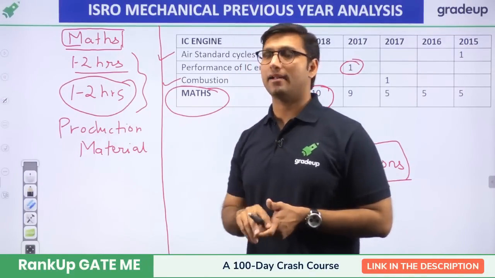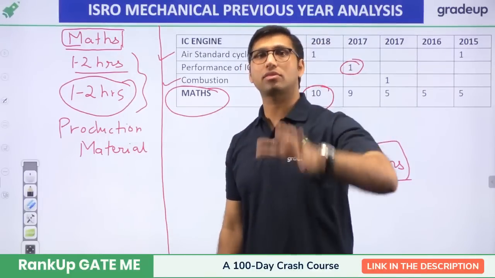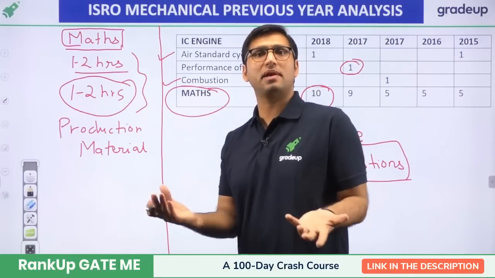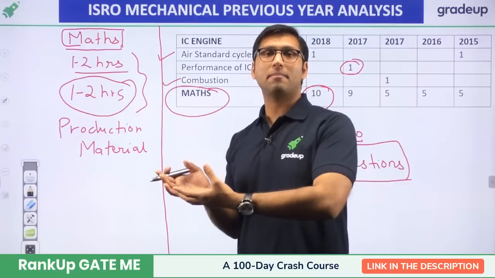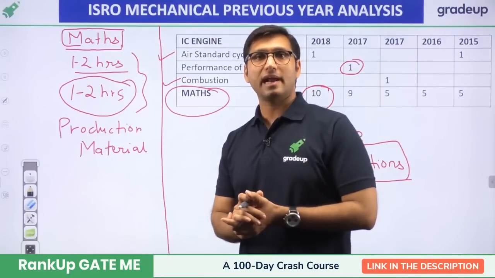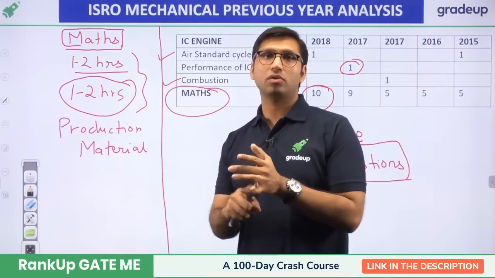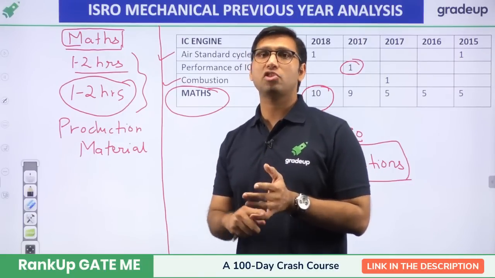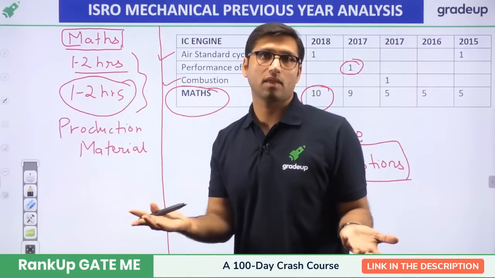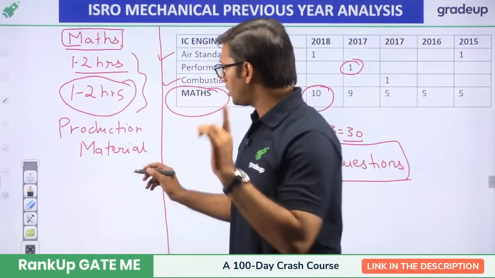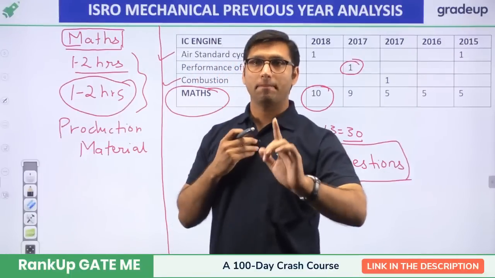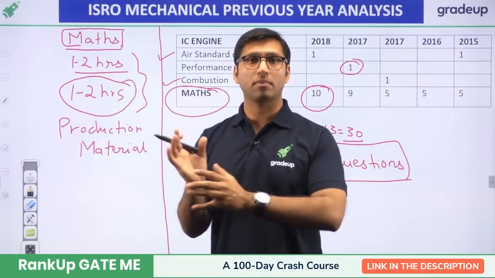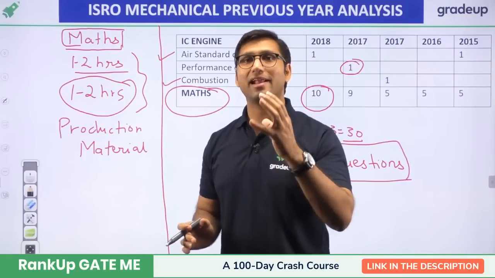You know that there are some subjects from which you cannot solve the questions, like strength of material. The second highest weightage is given to strength of material, around 13%. But there are some topics in strength of material in which you will not be able to solve the questions. So don't ignore strength of material, but make other subjects strong, so that if you are not able to answer questions from strength of material, you can get maximum marks from other subjects.